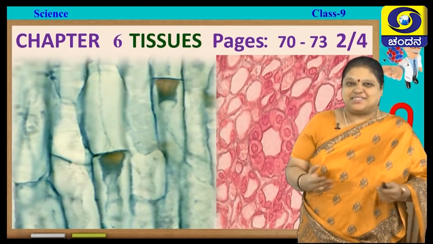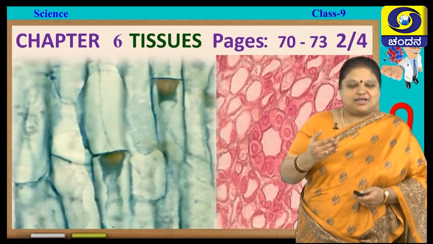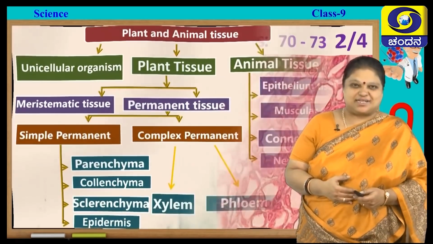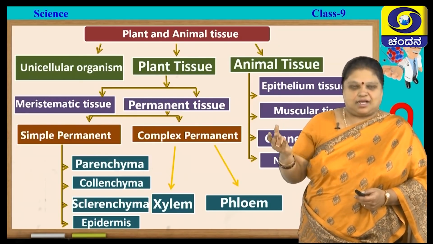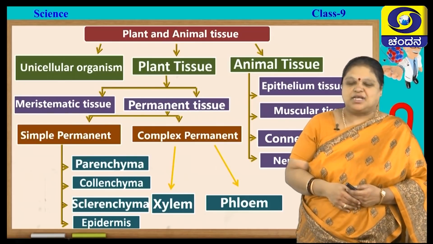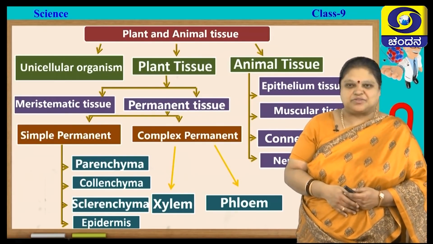So, in the first session, you learned so many things. Let us see briefly what all we learnt in our previous classes. In this chapter, we will be studying about unicellular organisms, plant tissue, animal tissues, and the various types of plant as well as animal tissues.